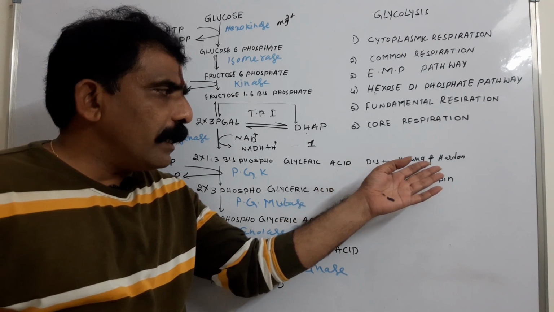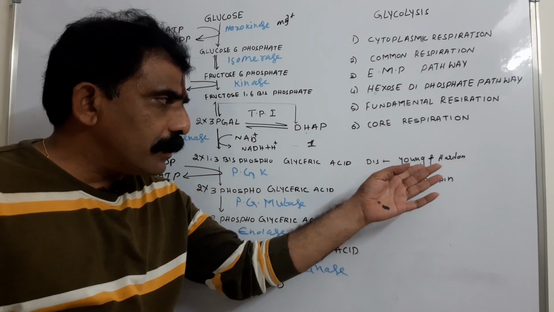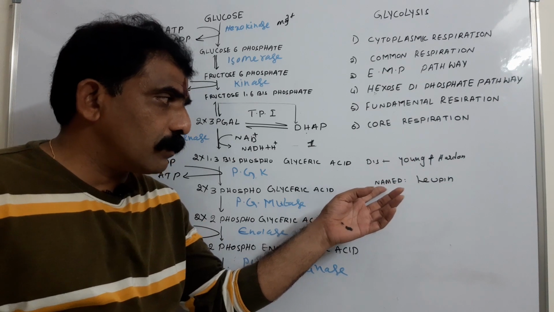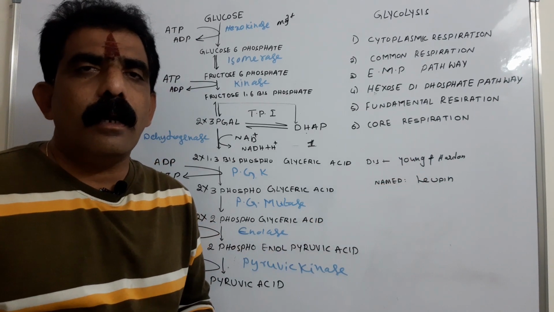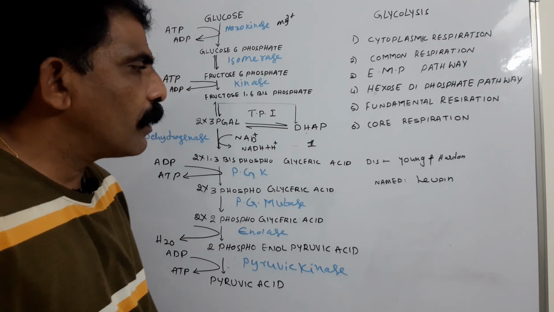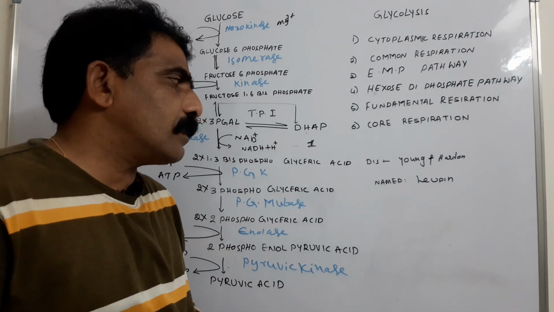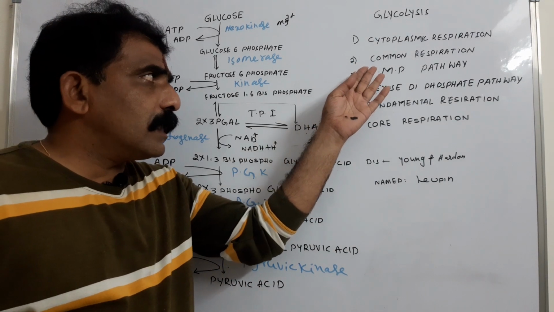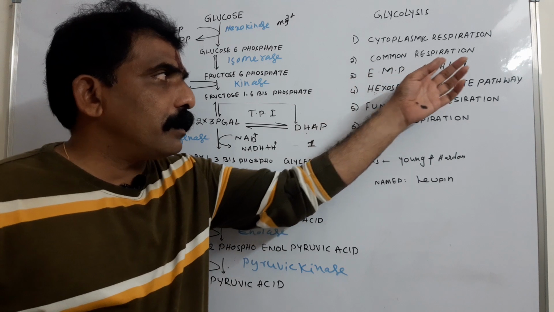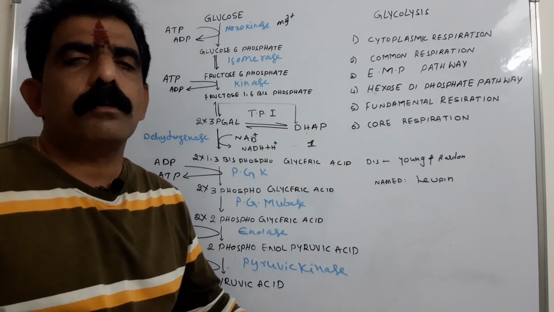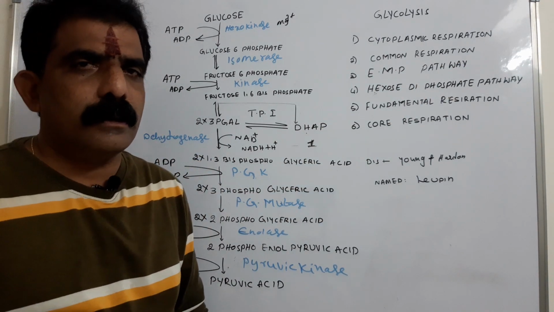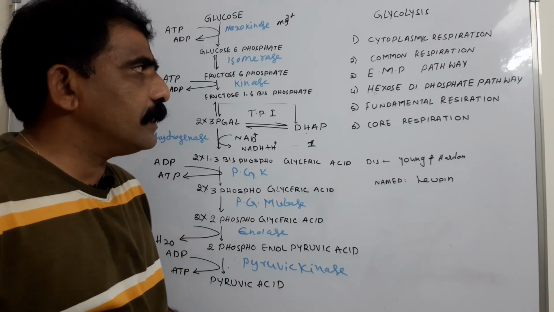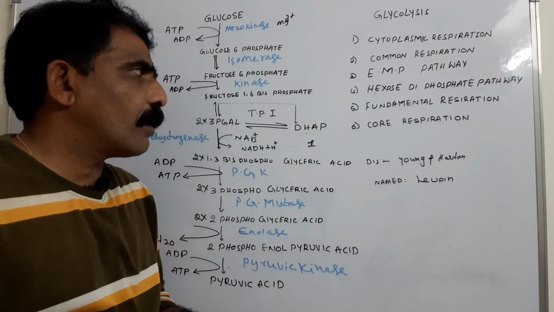Glycolysis was discovered by Young and Hordon, and the term glycolysis was coined by Lepin. Glycolysis is also called common respiration, as it is common to both aerobic and anaerobic respirations. It is a part of aerobic respiration as well as anaerobic respiration. Hence, it is called common respiration.